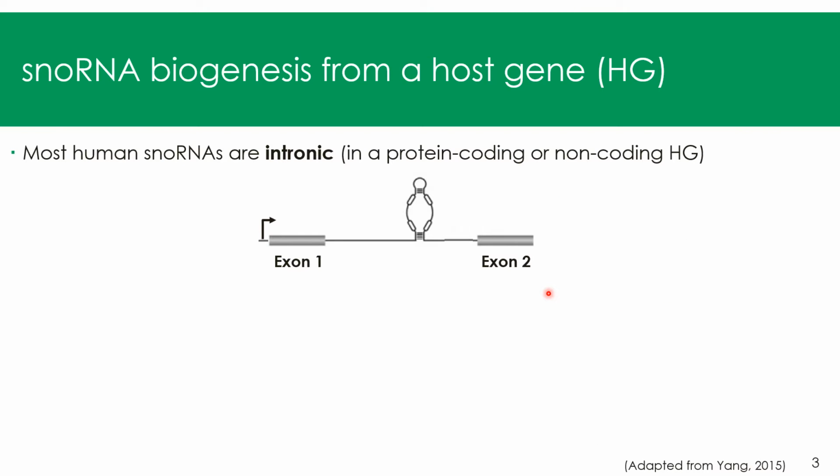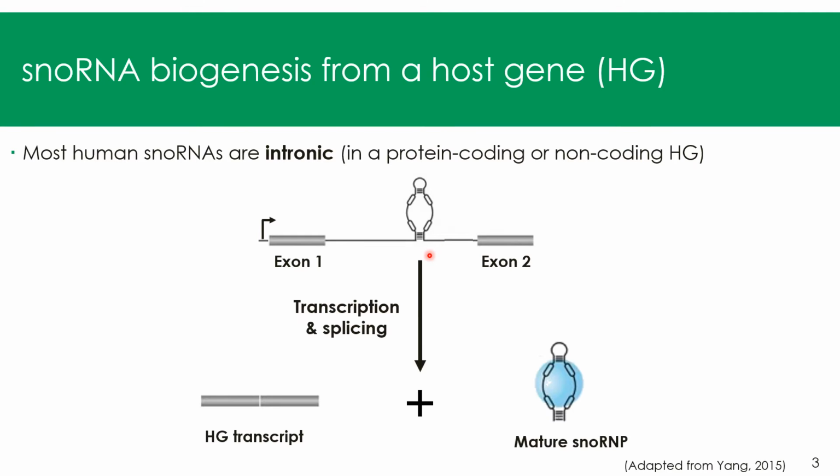Most snoRNAs are encoded within introns of a gene called the host gene. This host gene can be coding for protein or non-coding. So the expression of snoRNAs depends on the transcription and splicing of the host gene, which generate a host gene transcript and a mature snoRNP, which is highly stable because of proteins bound to it and which can act in the many different ways that I told you in the last slide.